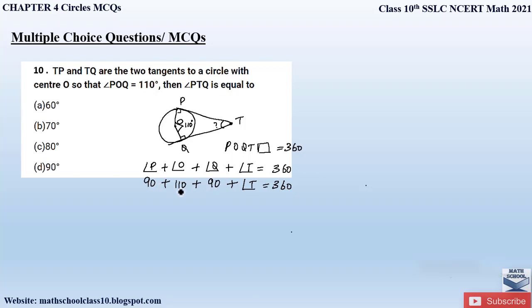90 plus 90 is 180. 180 plus 110 is 290. 290 plus angle T is equal to 360 degrees, or angle T, which is equal to 360 minus 290, is equal to 70 degrees. Therefore, angle PTQ is equal to 70 degrees. Our correct option is option B. This way you will find out the angle.